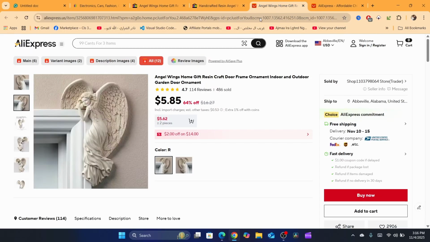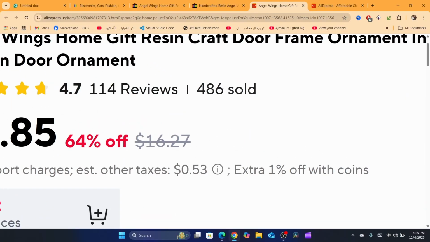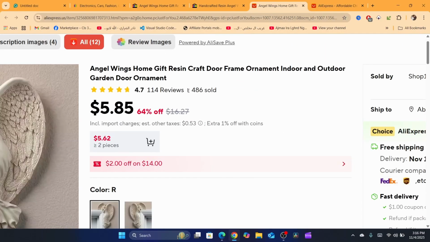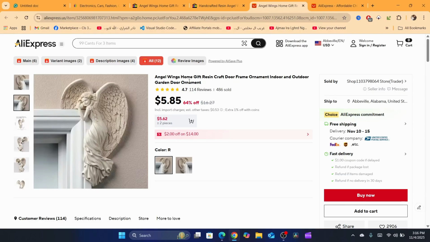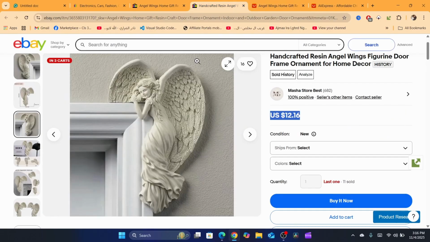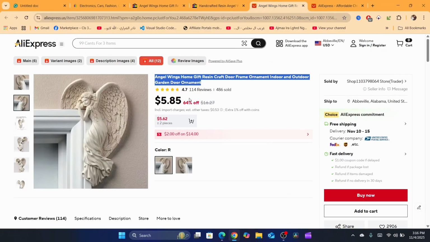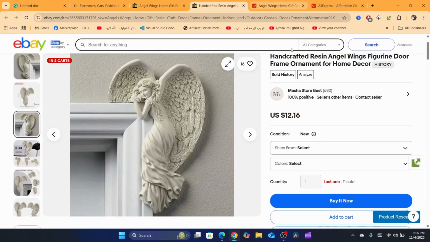Okay, even though on AliExpress this one has over 400 sales, this product is proven to work on AliExpress. That's why we need to search for this title and see if other sellers are selling this product and actually getting sales with this product on eBay, because we care about if eBay customers are interested in this product, not on the supplier's website, such as AliExpress or Amazon or Walmart.